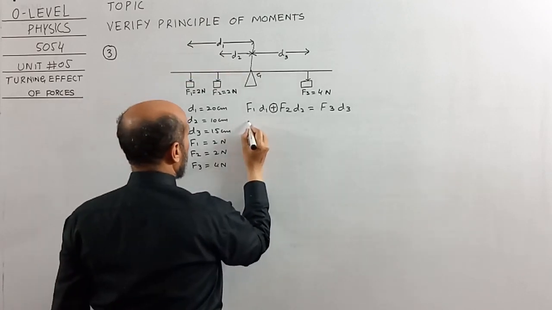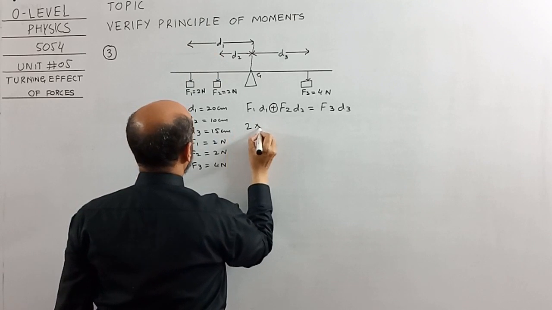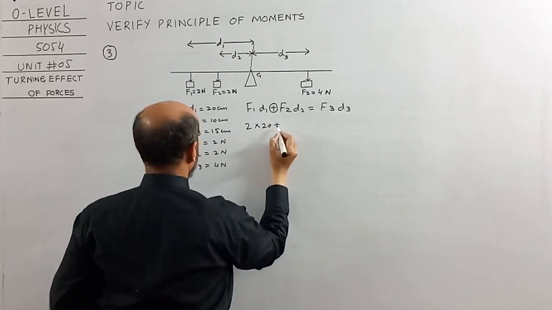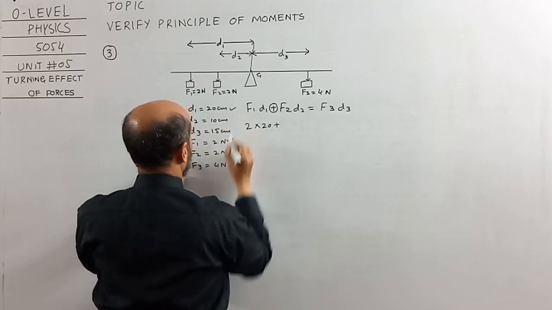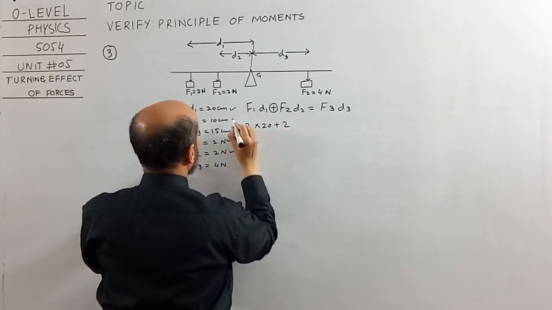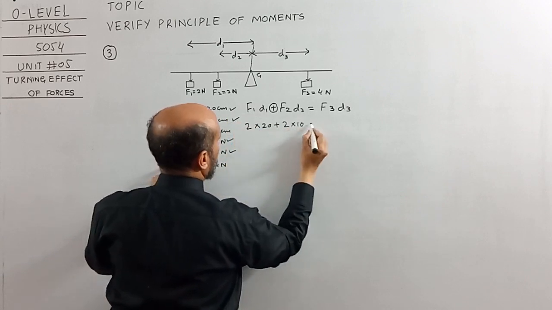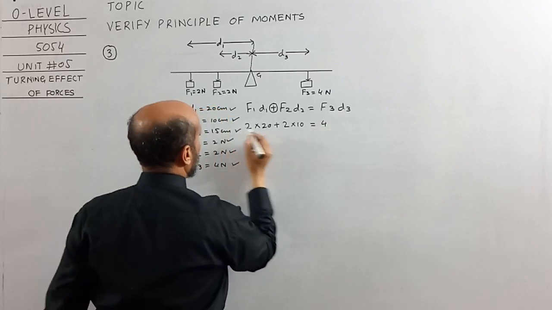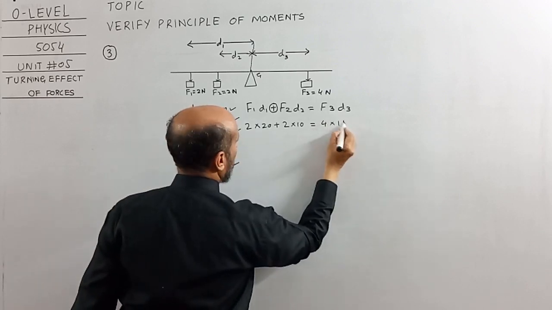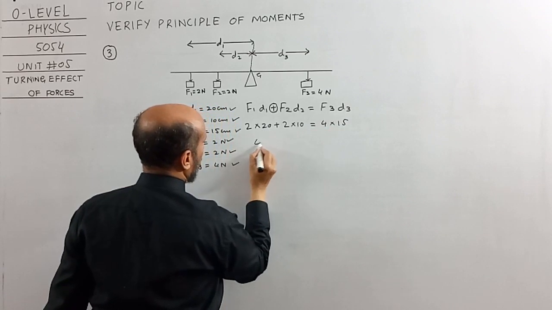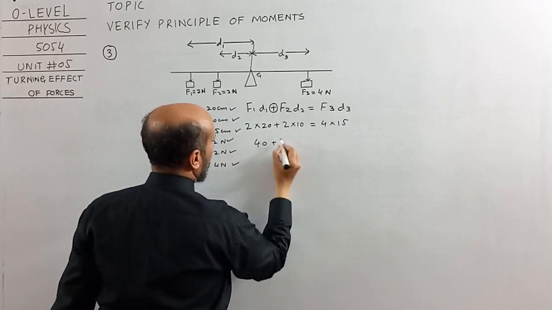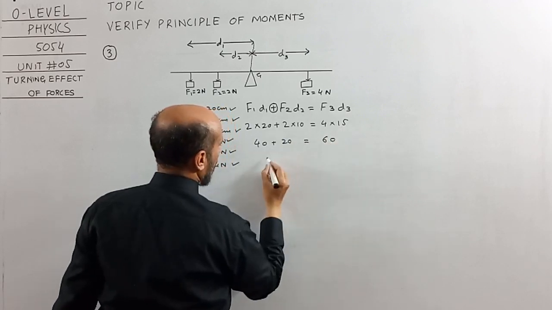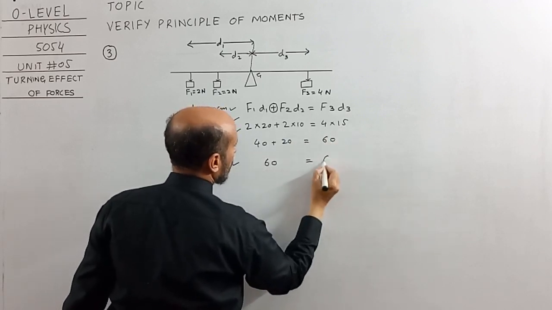So the value of F1 is 2, D1 20, F2 2, D2 10, F3 4, D3 15. 2 into 20 is 40, 10 into 2 is 20, 15 into 4 is 60, 40 plus 20 is 60.